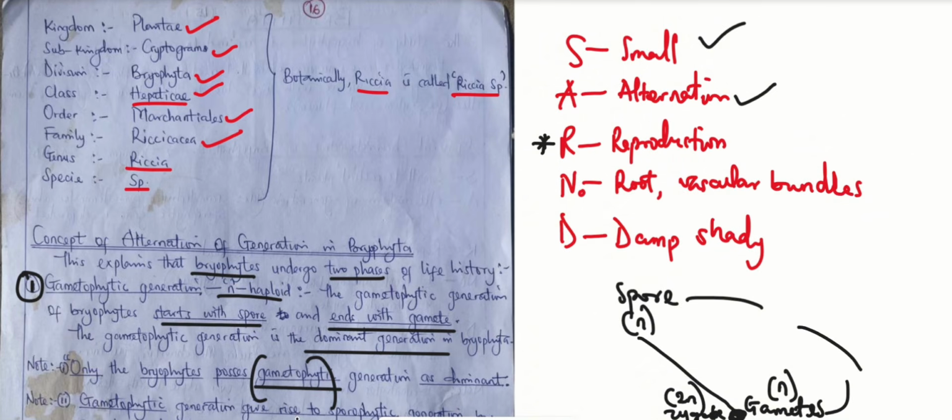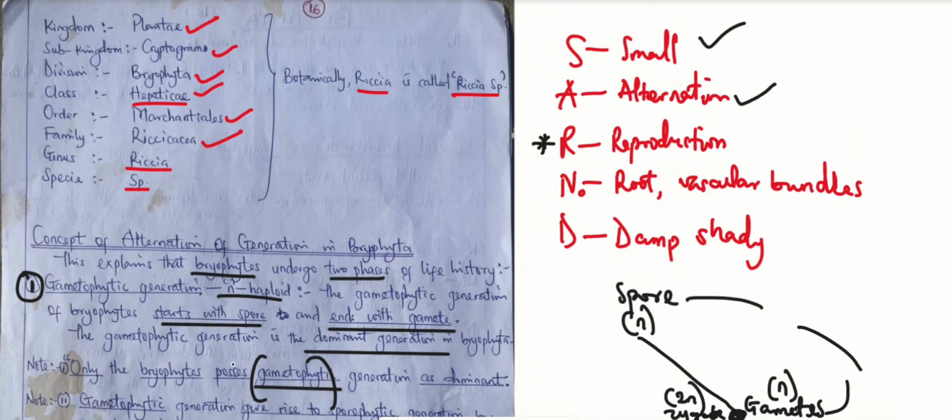They would, but it is not dominant. What will it be then? It will be dependent. So when we say it's only the bryophytes that possess dominant gametophyte generation, another way we can say that is that the gametophyte generation is dominant or independent, either way.